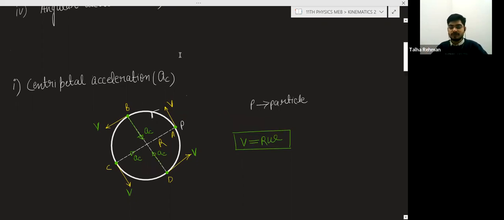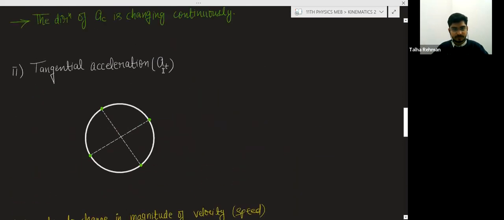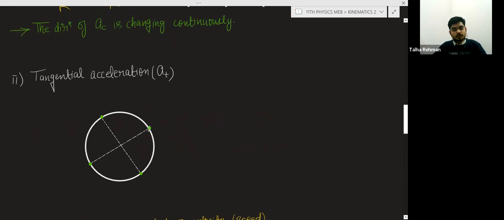After that, another type of acceleration is tangential acceleration. So I have chosen 4 points, and P is the particle, and this time this particle is moving with a variable speed.